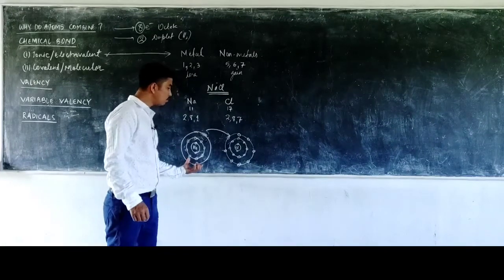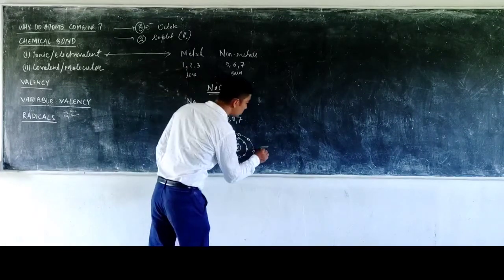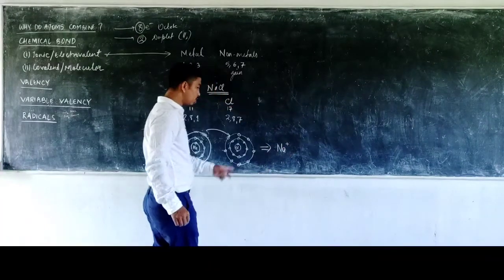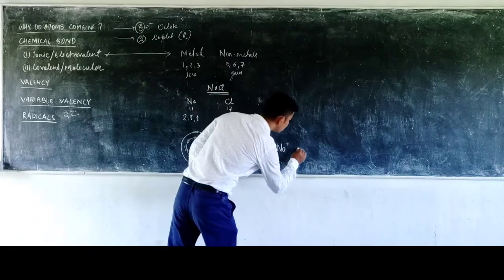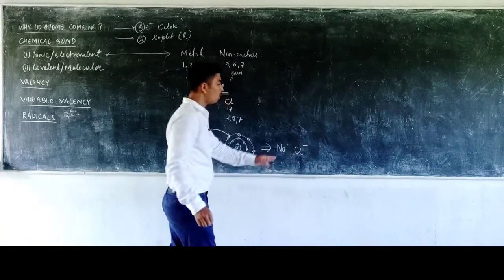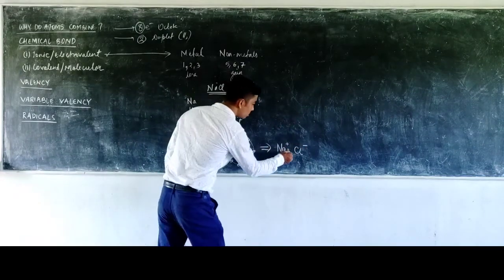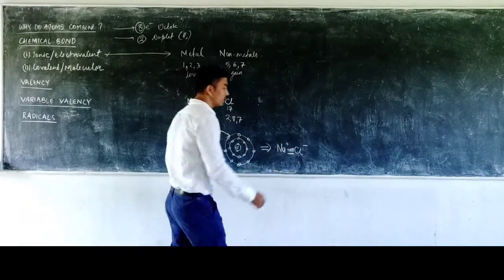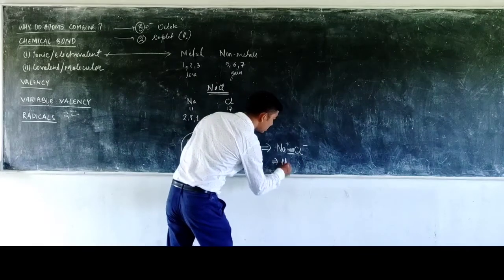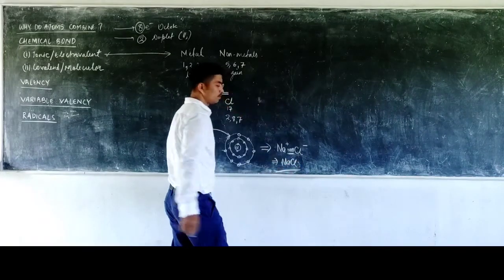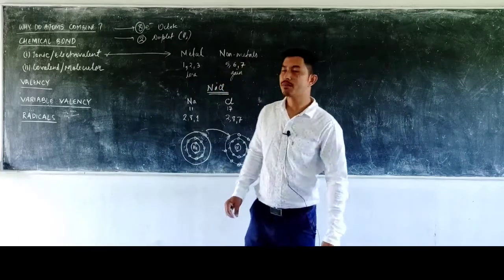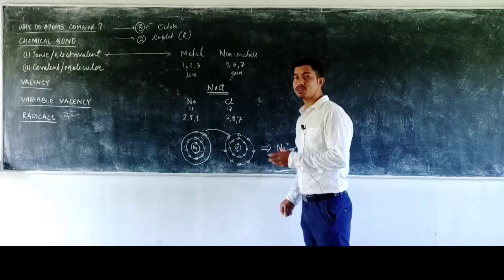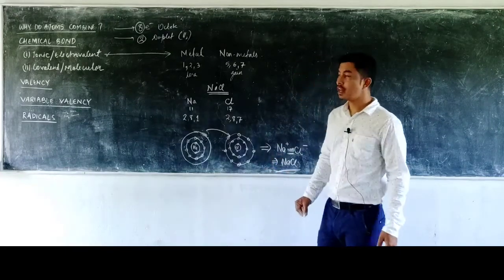Since the sodium loses an electron, it becomes Na plus, and the chlorine gains one electron, so it becomes Cl minus. The opposite charges attract one another, a strong electrostatic force of attraction. The sodium and chlorine attract one another, and as a result NaCl is formed. So that is how ionic bonds are formed. The ionic bond is formed between a metal and a non-metal, by a complete transfer of an electron.